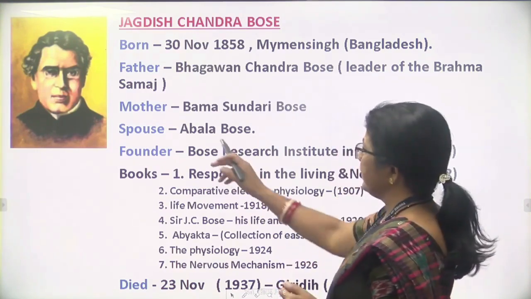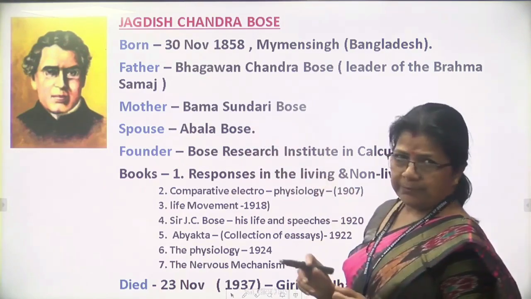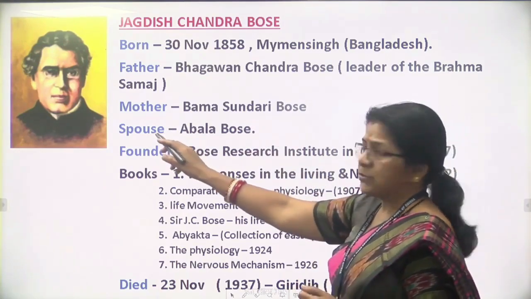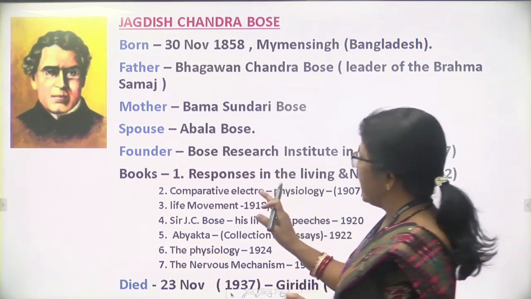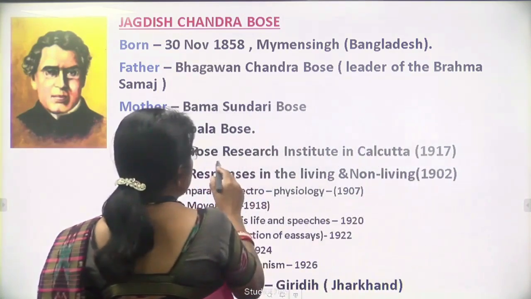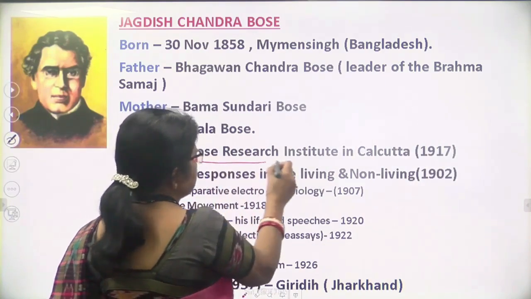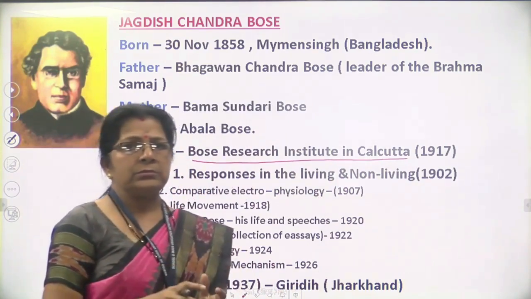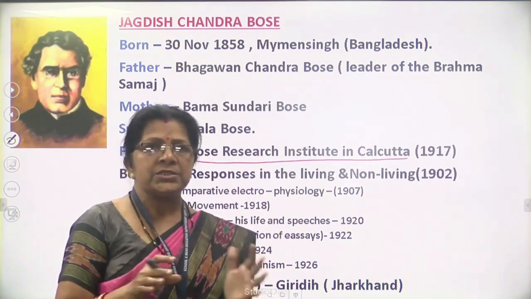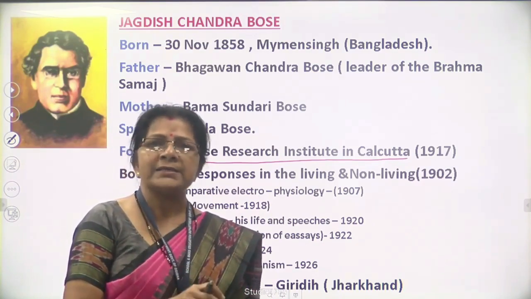And his mother was Bama Sundari Bose. Then his spouse, means wife, was Abala Bose. And he was the founder of Bose